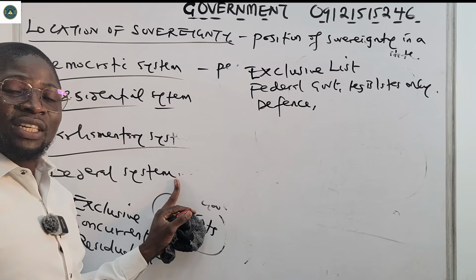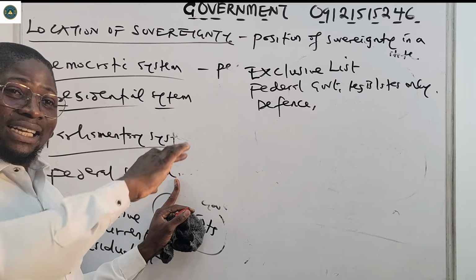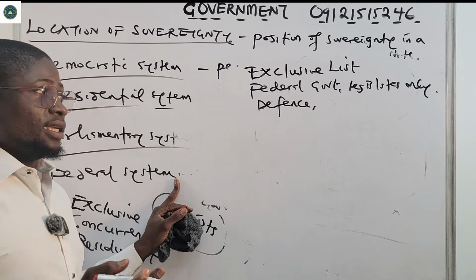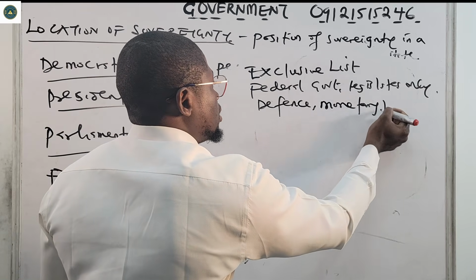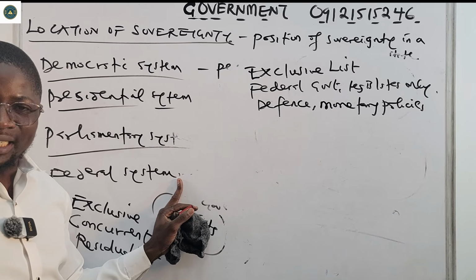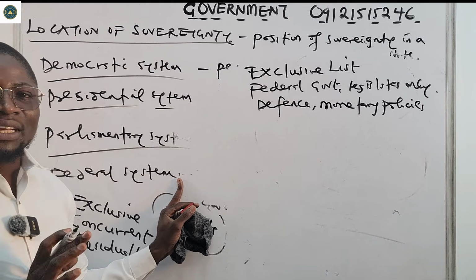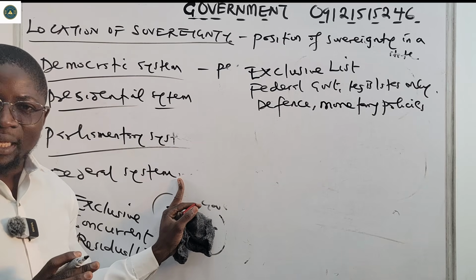Not your football defense, or defense in your sport. Areas of defense, generally guiding the state. Defense, monetary policies. Making monetary policies is also in the exclusive list. It is handled by the federal government only.